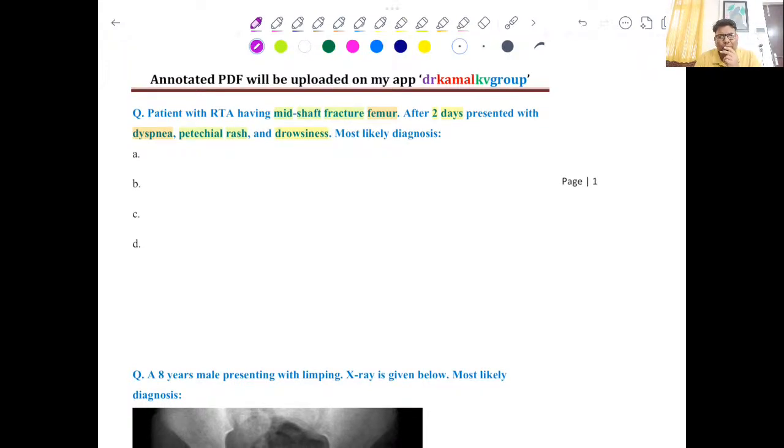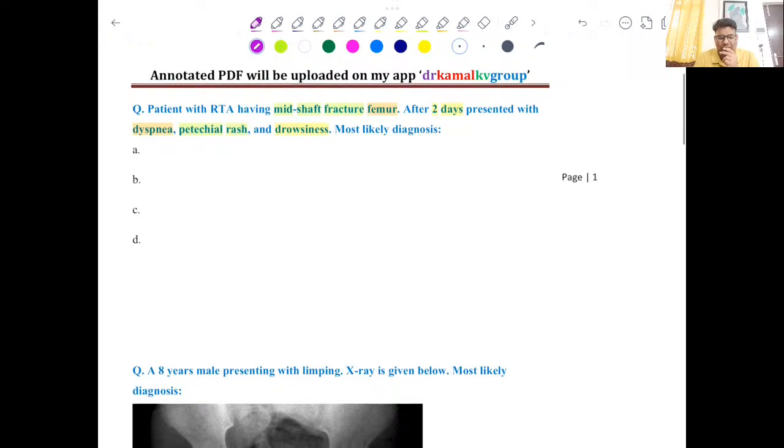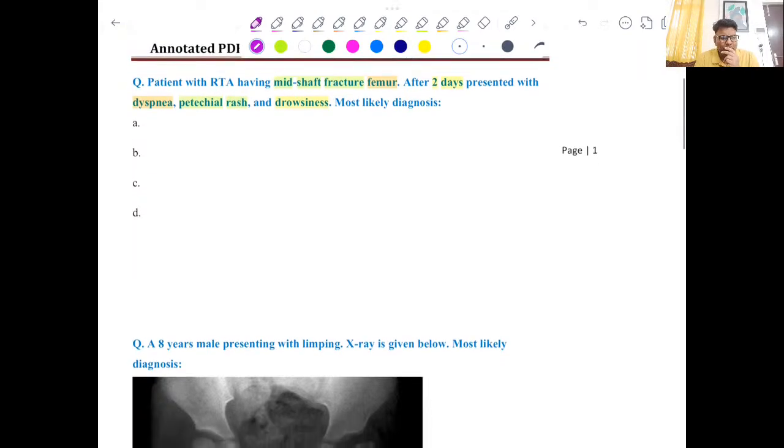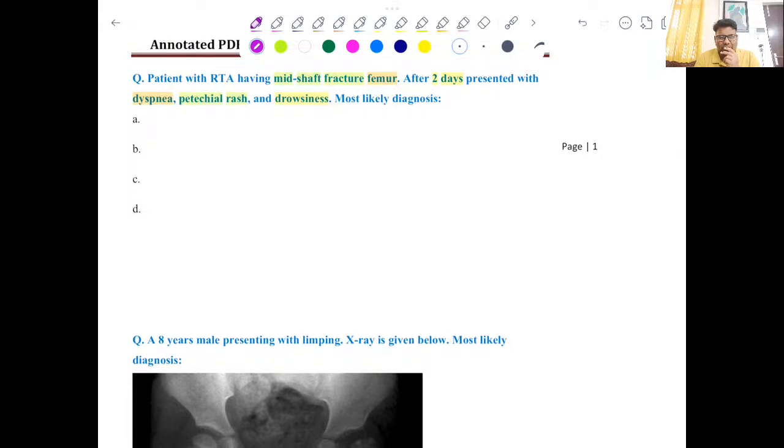So if we just try to frame the question just as a formality, I would invite comments from your side, like what could have been the options here. What were the options here in the examination? If someone can comment in the box, I'll be very happy. Otherwise we will go for the answer. That's not a problem. I'm just waiting for your comments regarding the options, so that we can have the exact question, somewhat what was asked in the exam, right?